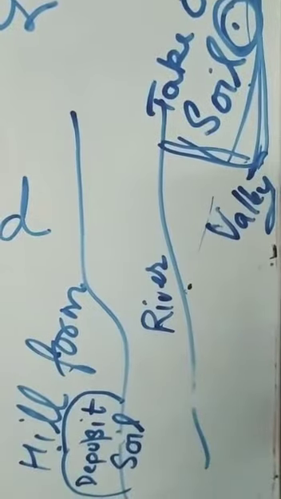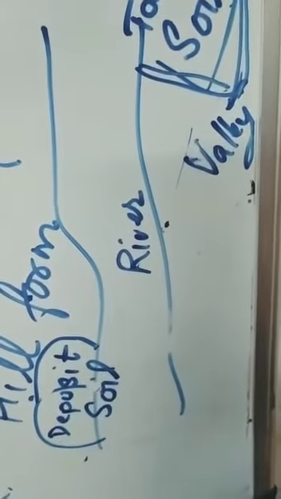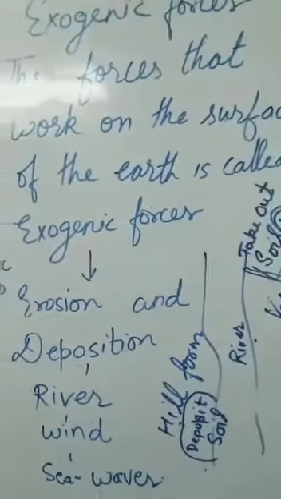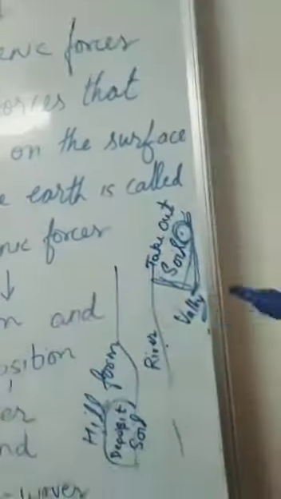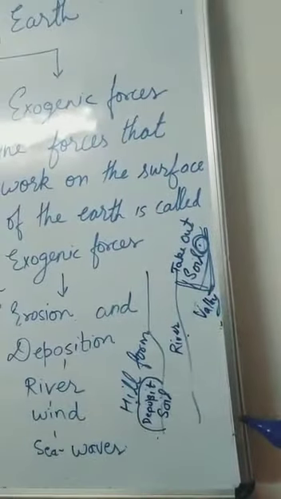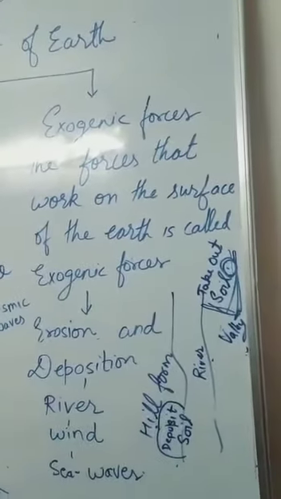So these are the very slow movements. We cannot observe them with our eyes. Okay, it happens over thousands of years. It takes thousands of years. These are slow movements. These are called exogenic movement. And it could happen due to erosion and deposition of river, wind or sea wave.